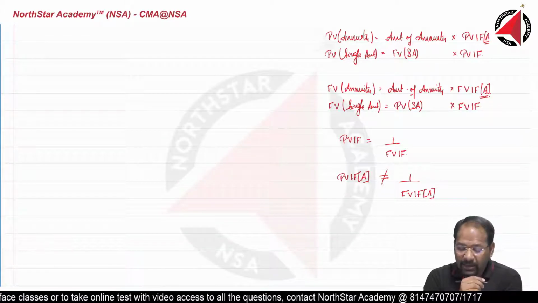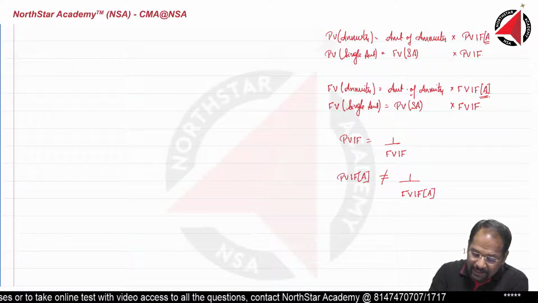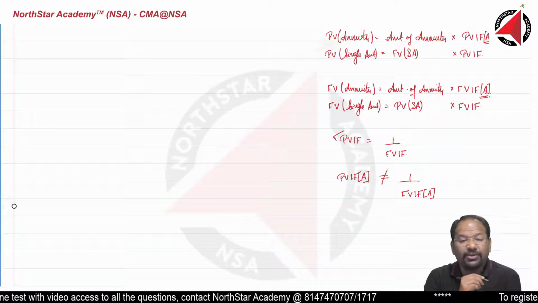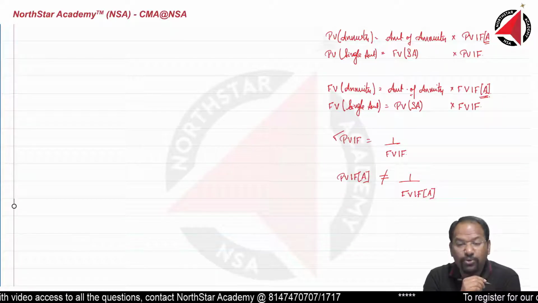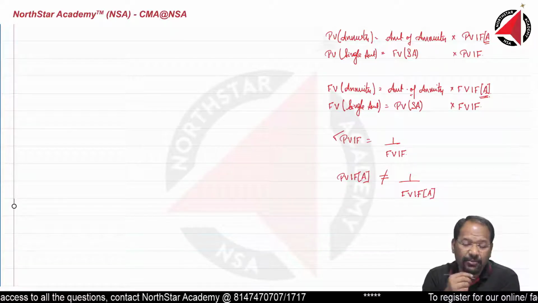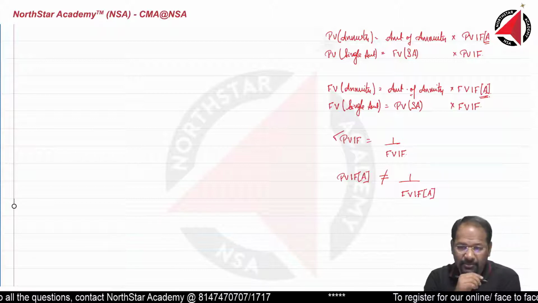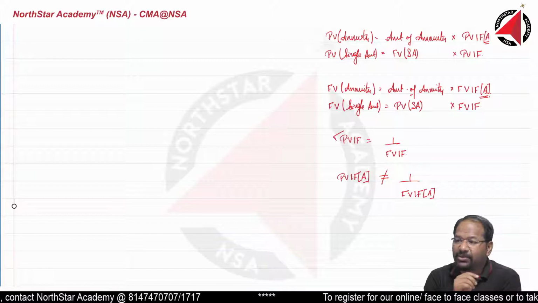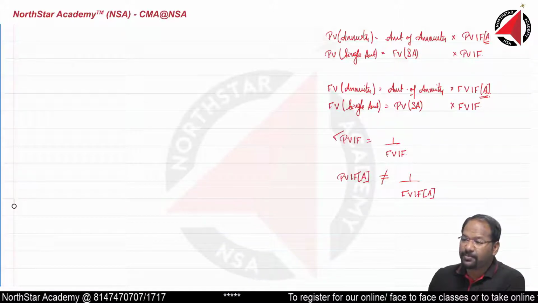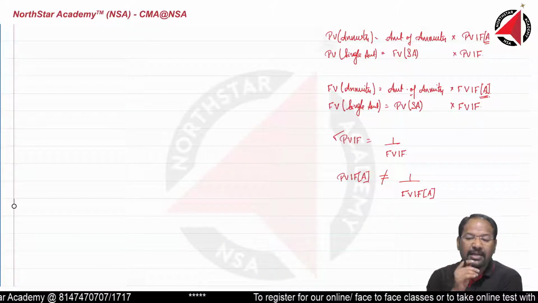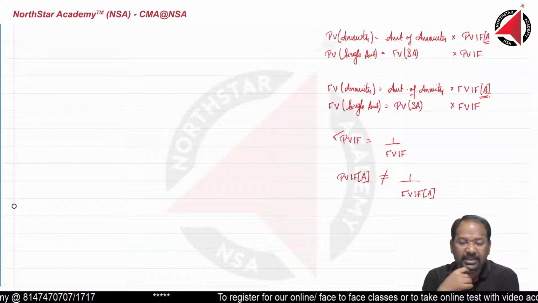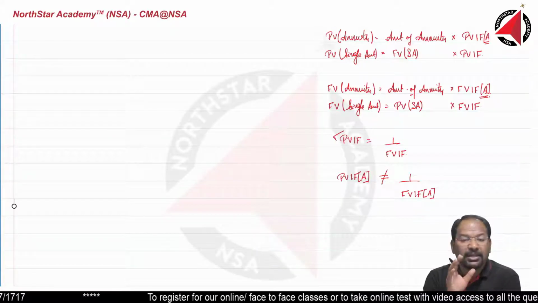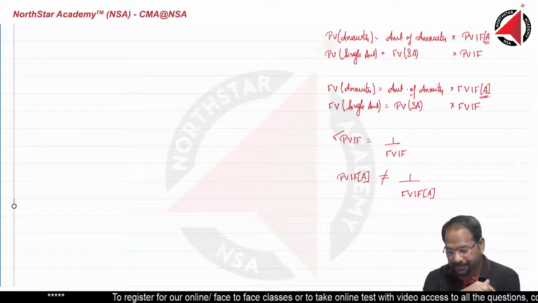One very important relationship that you need to understand is present value interest factor is equal to 1 divided by future value interest factor, or inverse of future value, and vice versa. But present value interest factor annuity is not equal to the inverse of future value interest factor annuity. So this relationship is not true. I want you to remember this. This is very, very important.